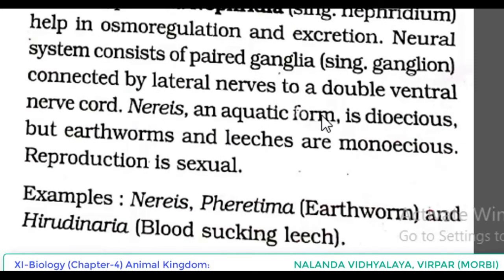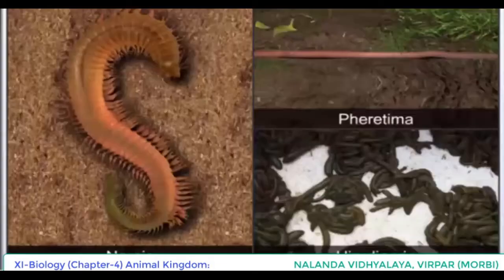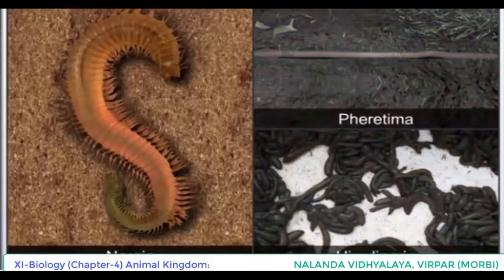Once again, see the last point. Nereis, an aquatic form, is dioecious, that means sexes are separate. But earthworms and leeches are monoecious, means you have to understand sexes are not separate or hermaphrodite. Reproduction is sexual. Examples: Nereis, Pheretima, earthworm, and Hirudinaria, blood-sucking leech. So, three examples are given here.